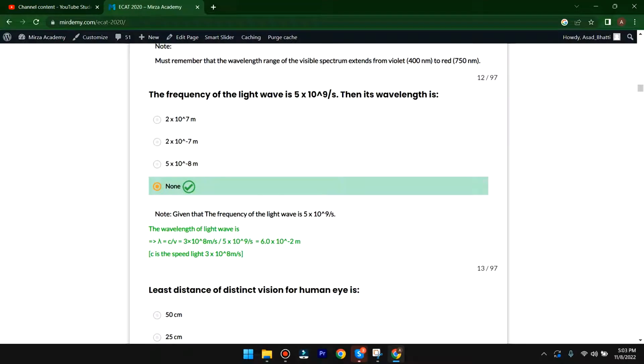Given that the frequency of the light wave is 5 multiplied by 10 raised to power 9 per second, the wavelength of the light wave is lambda equal to C over nu, where C is the speed of light, 3 multiplied by 10 raised to power 8 meter per second. By solving this question we get 6.0 multiplied by 10 raised to power minus 2 meter, which is not given in the options. So here the D option is correct. Now I'm going to move to the next MCQs.